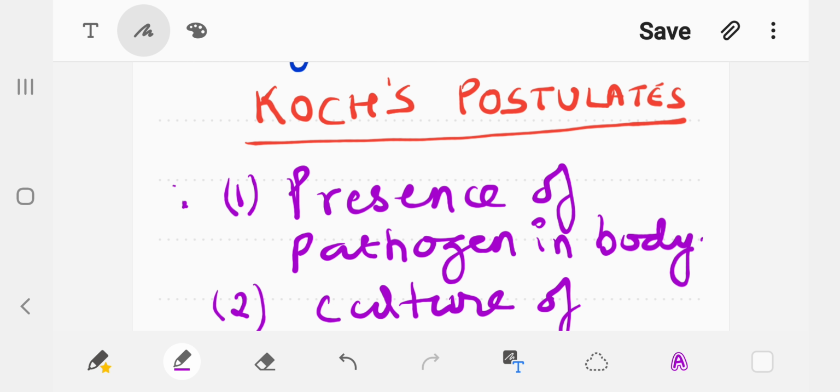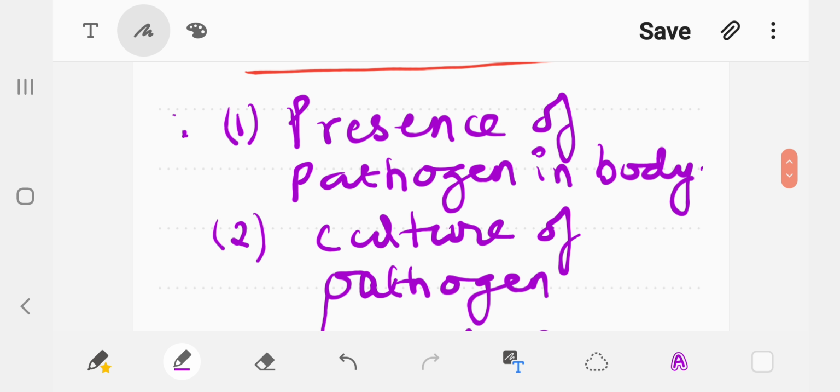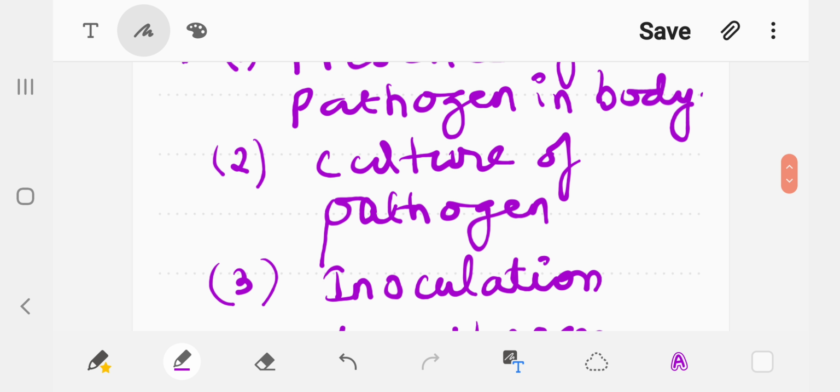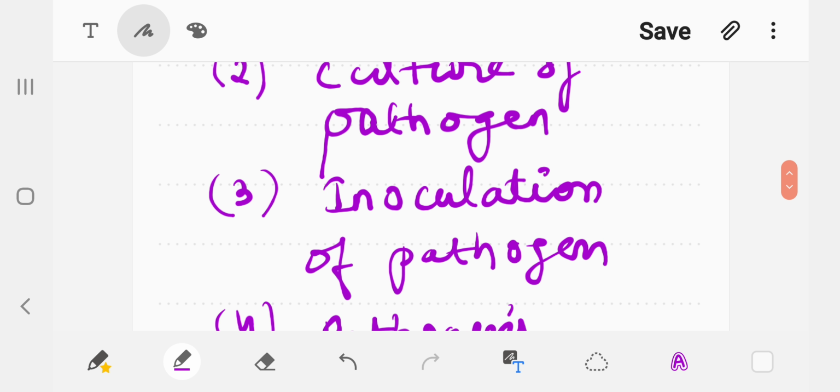So if someone is suffering from typhoid, then he may have the presence of this bacteria in his body. It has to be there in the body, and the next step is isolation and culture of the pathogen. When we take the bacteria from the individual who is suffering from the particular disease, then we are able to culture it inside the laboratory condition, and then the third step is inoculation of the pathogen.